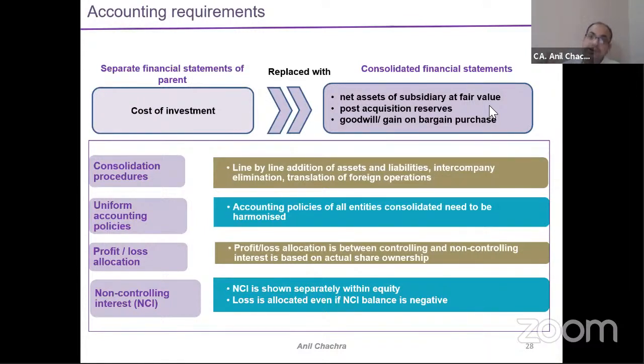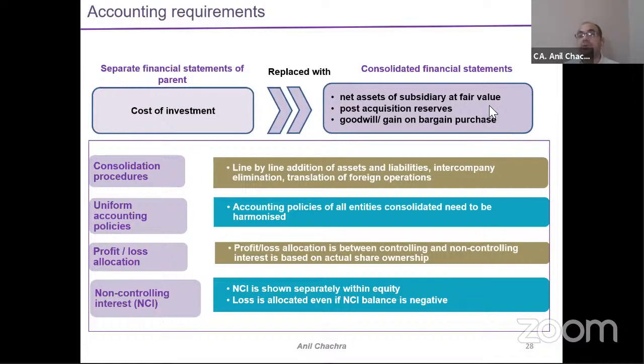I need to deduct any common items or intra-group transactions. Suppose the subsidiary and parent have transacted during the year and some balances are lying, we need to deduct all these common things. On the same basis, on the P&L side, I will add sales plus sales, purchase plus purchase, and if there are any intra-group transactions, I need to eliminate them all. Uniform accounting policies, as I mentioned: all accounting policies should be on a uniform basis.